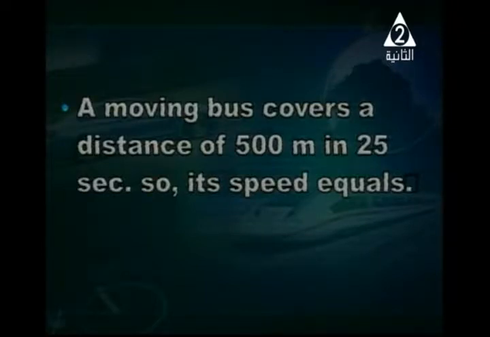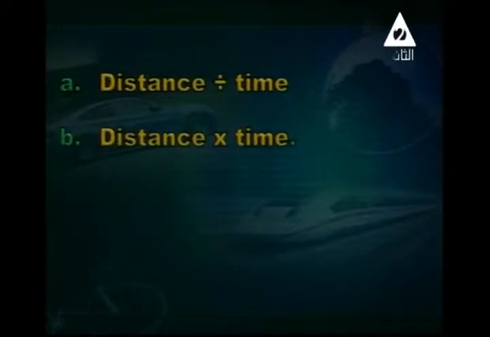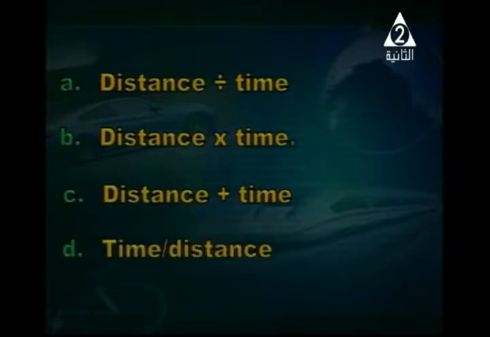This problem, concentrate on its number. A moving bus covers a distance of 500 meters in 25 seconds. So its speed equals, I have some choices. The first one, distance divided by time, or distance by time, or distance plus time. The fourth one is time divided by distance. Now, what's your answer? The answer is A, distance divided by time.